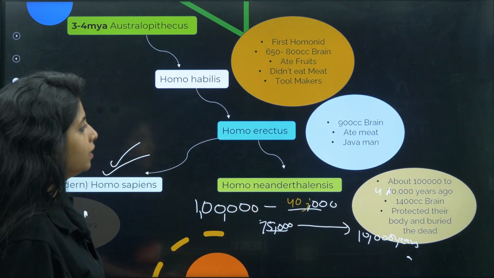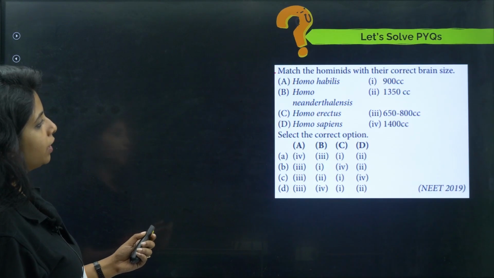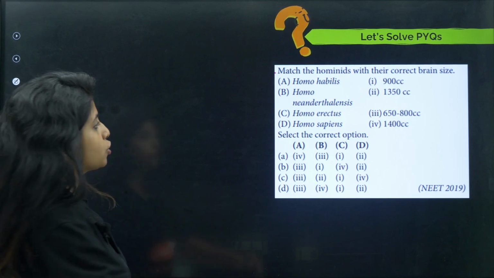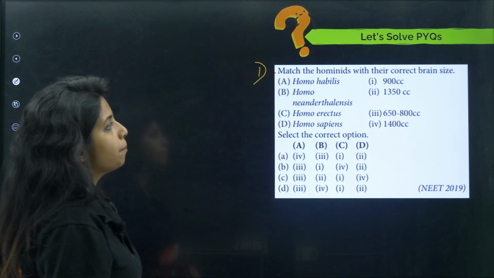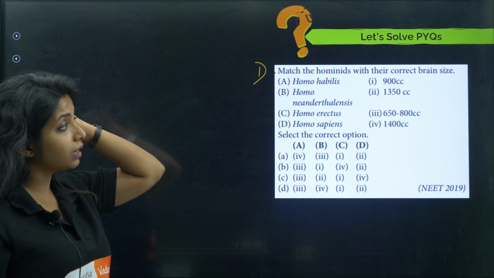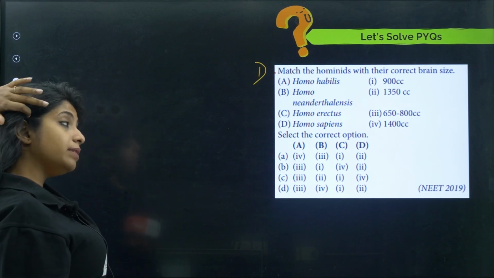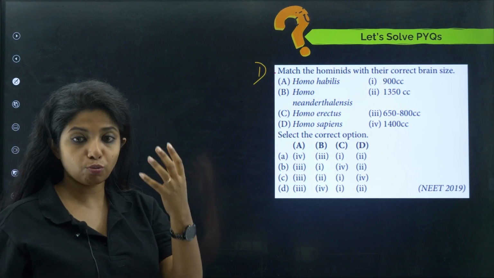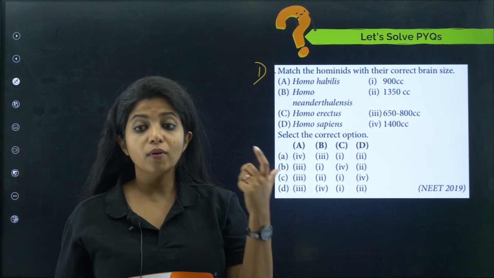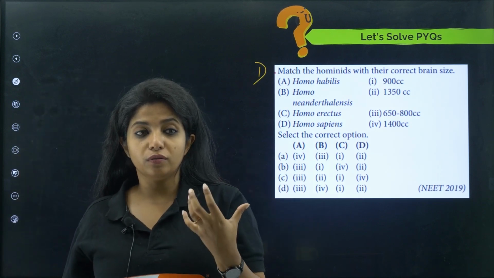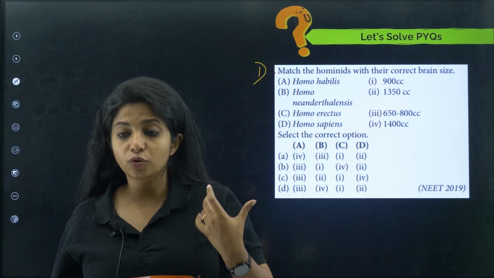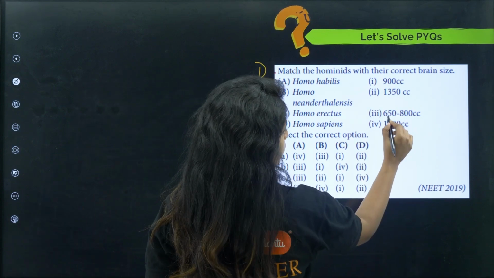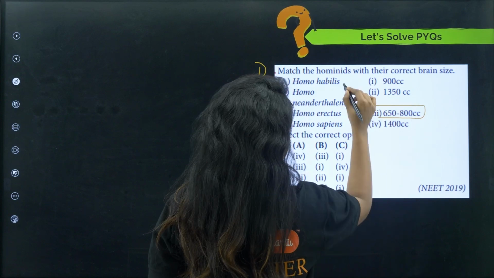Okay, I seem very confused. I don't know why. Okay, chalo, let's do the questions and understand things much better. So over here, match the hominids with their correct brain size. So Homo habilis is there. You have to tell its brain size. Homo habilis is the first one in the Homo category, right? So Homo habilis is the first human-like being. That's why the term Homo came. So it had the lowest one, so it would be 650 to 800.